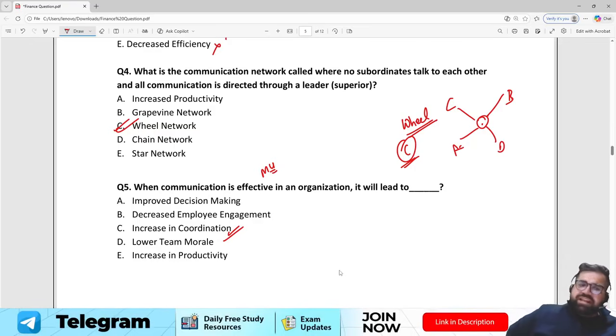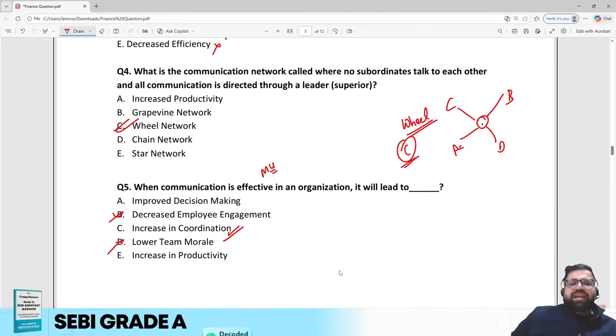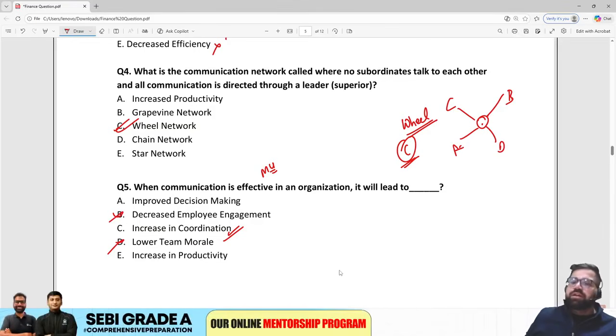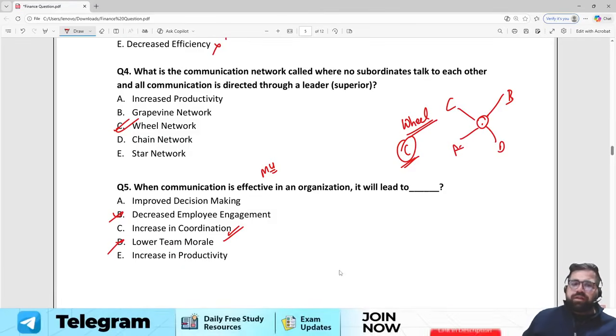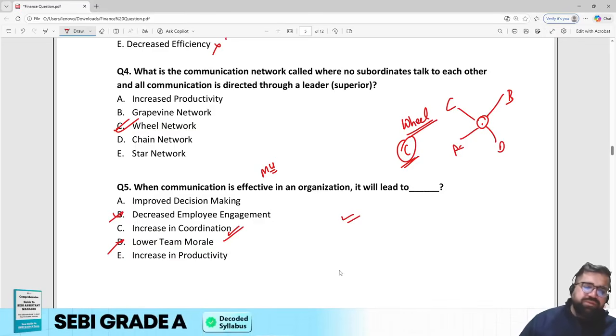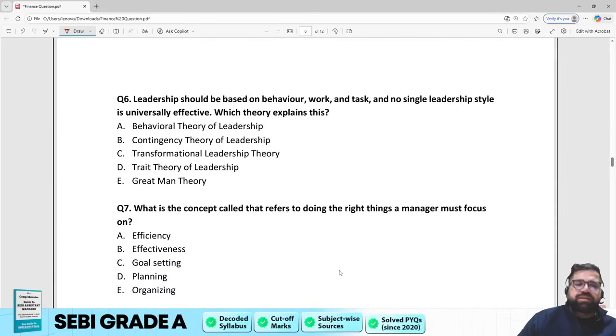Improve decision making, yes, it can be. Decrease employee engagement, no. B cannot be right. Lower team morale, no. Eliminate. Increase in productivity, it can be. But you have to choose the broadest one over here, which is coordination. Coordination is the essence of management. So if communication is effective, choose the more broader option. If you increase coordination, that includes decision making will improve and productivity will increase. So coordination is the best answer to choose. Although this is a debatable answer, according to me the right one should be C only. Now let's move to question number 6.